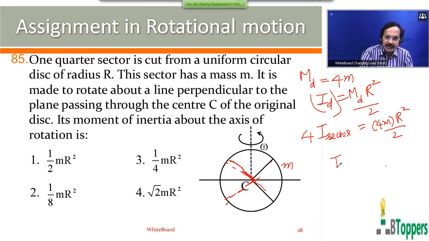So moment of inertia of each quarter or sector about the axis passing through C and perpendicular plane of the disk will be mr square by 2. So first option will be the answer for this question.